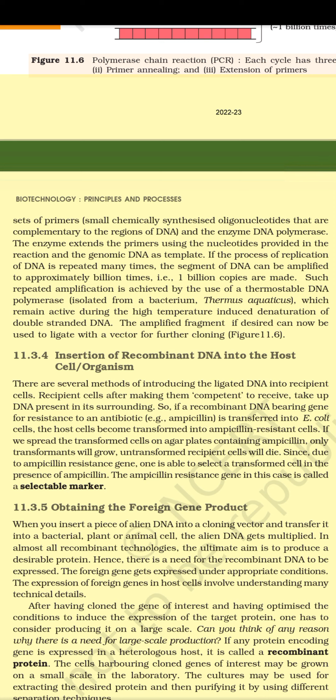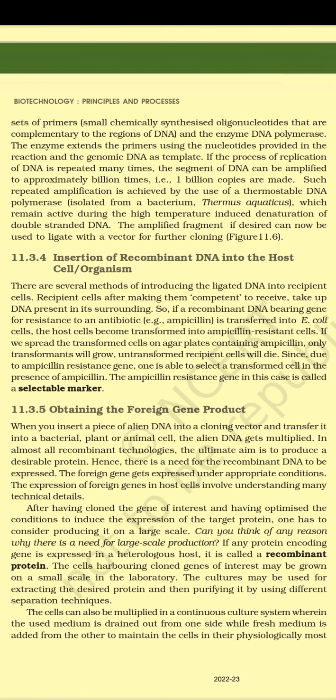The cells harboring cloned genes of interest may be grown on a small scale in number. The cultures may be used for extracting the desired protein and then purifying it by using different separation techniques. The cells can also be multiplied in a continuous culture system wherein the used medium is drained out from one side while fresh medium is added from the other to maintain the cells in their physiologically most active log exponential phase.